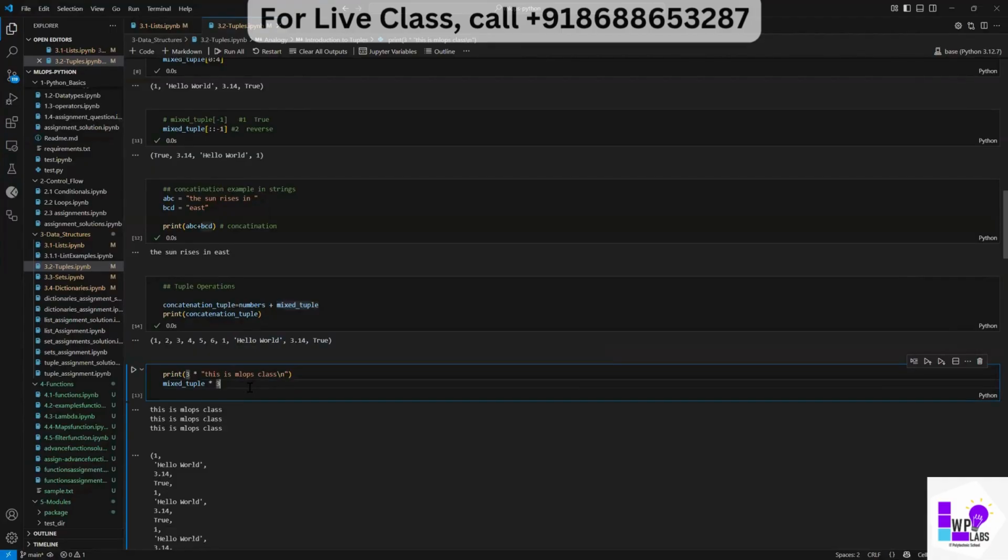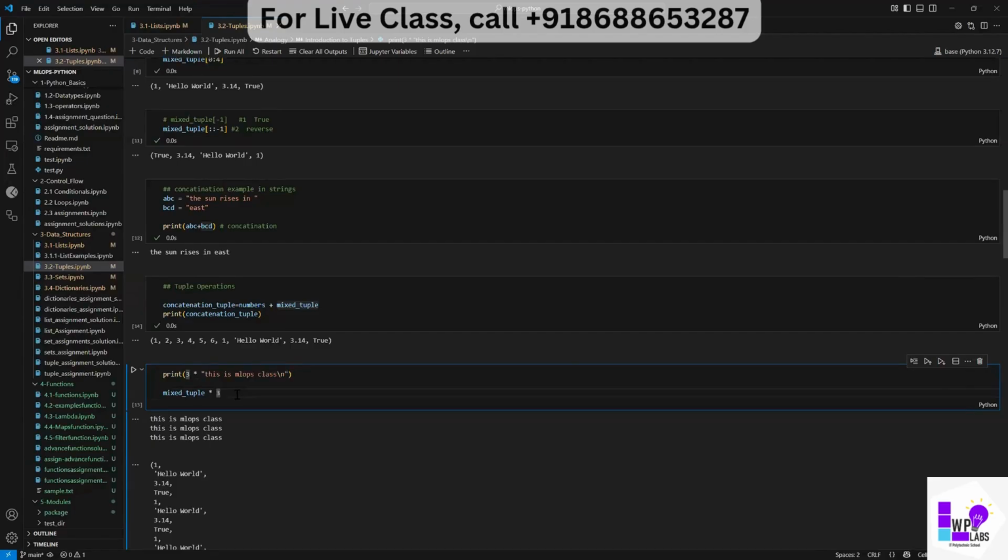So in Python, if I do like this, right? By this time, I think you know how to print something as a string. So if this is an MLOps class, and by the way, this \n is for next line, and we use it for next line. If this thing is multiplied by 3, it will print this line 3 times. Okay, Python interprets it like this.